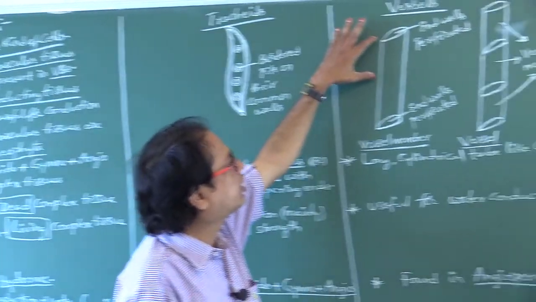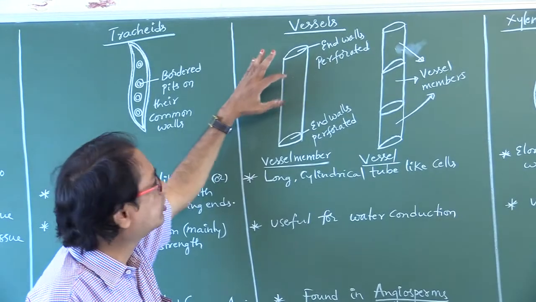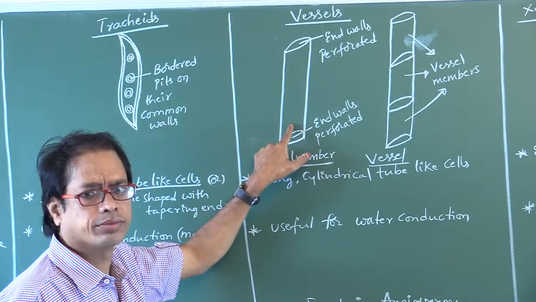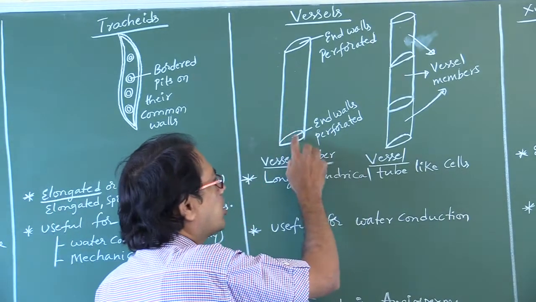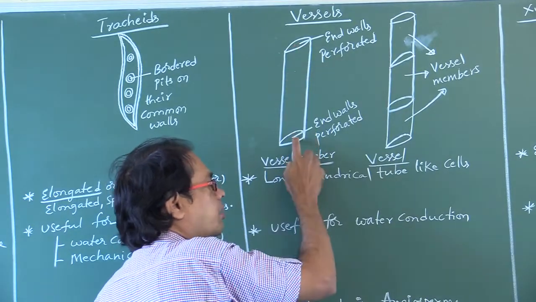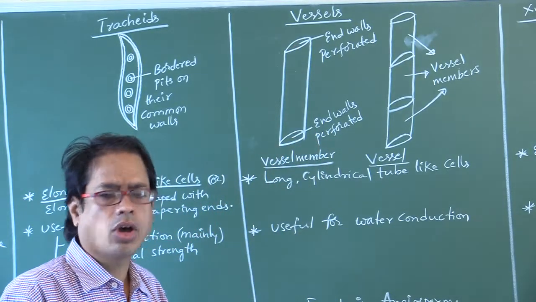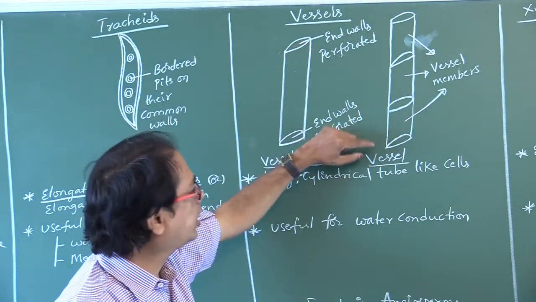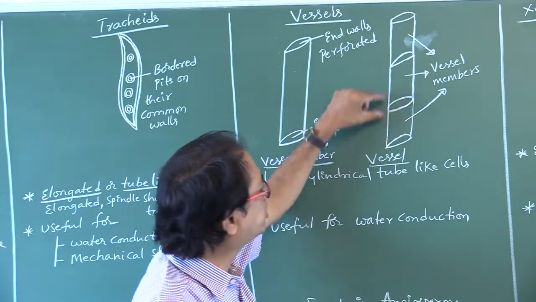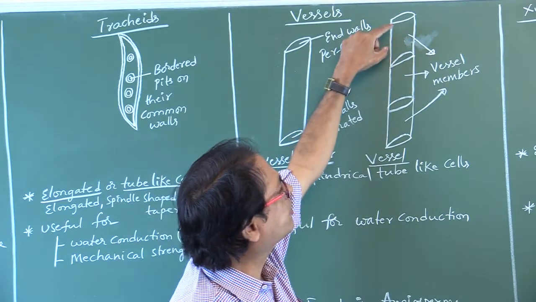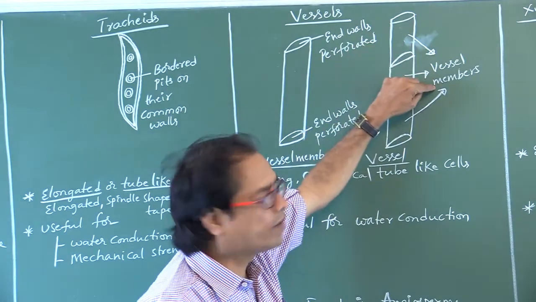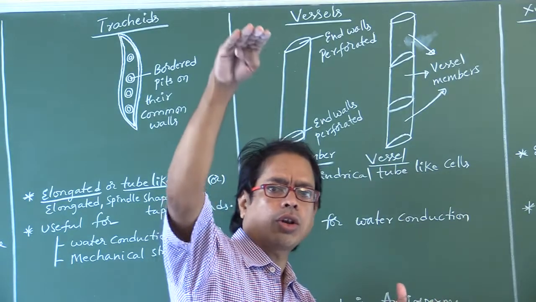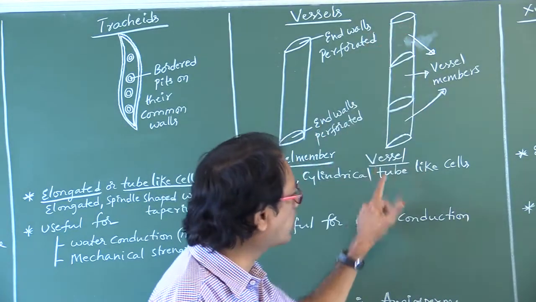And this is the vessel. Now this is called one vessel member. Here, these are the perforations. Perforations are present on end walls or common walls. See, this is one vessel member. This is another vessel member. Each one is called a vessel member. Vessel members are present one above the other in a longitudinal row. All these vessel members together are called a vessel.